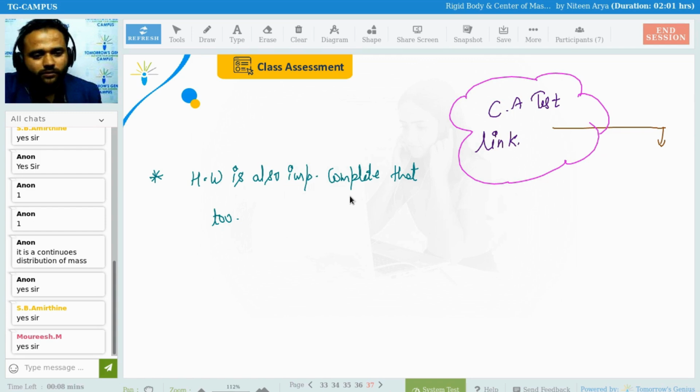1, 2, 3, 4, 5, 6. Is this clear, beta? Netra and the new student Anushika, are you there? Okay, Shuram, Bhuvna, everyone also. Completed? Okay, beta.